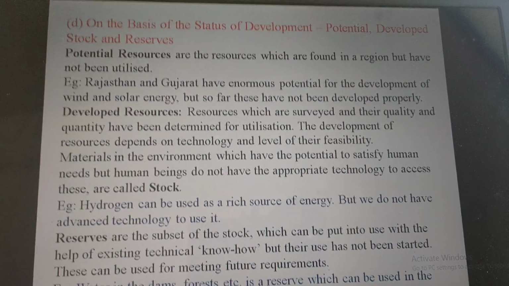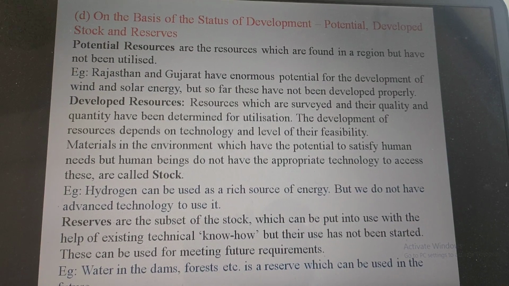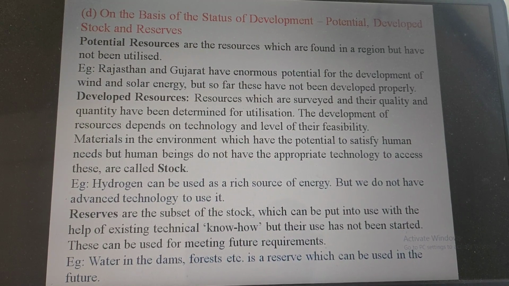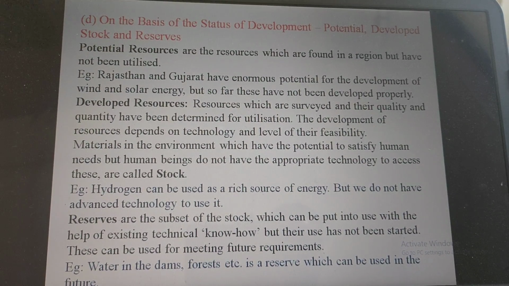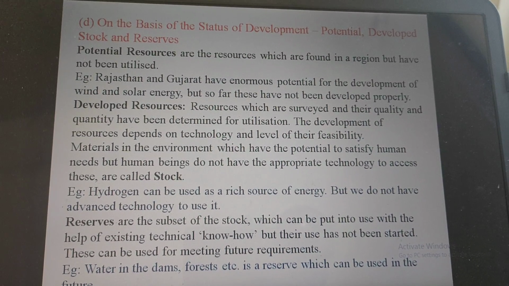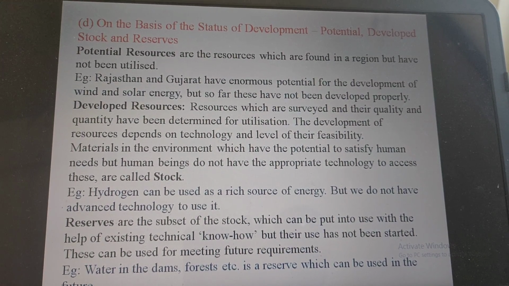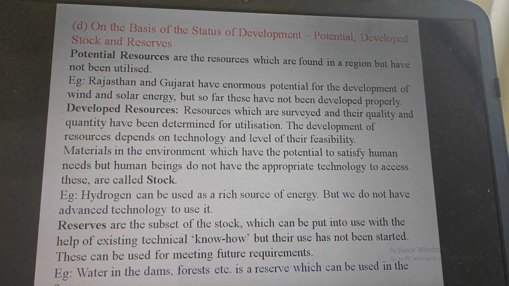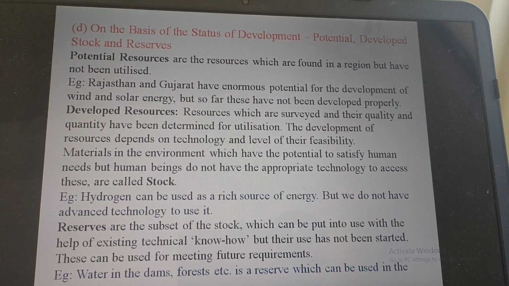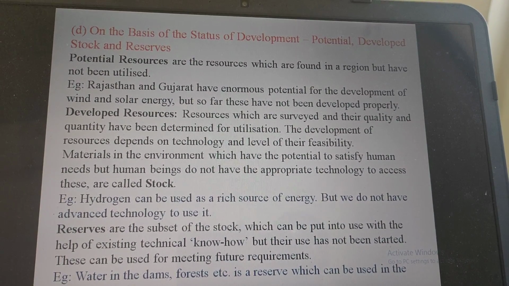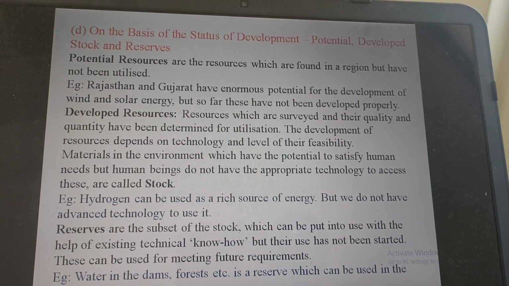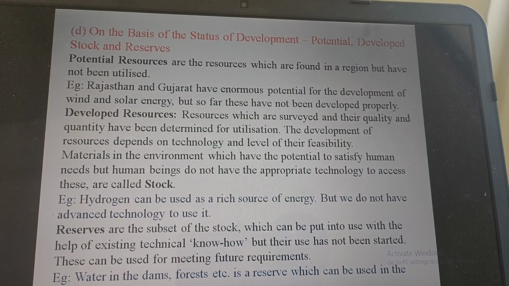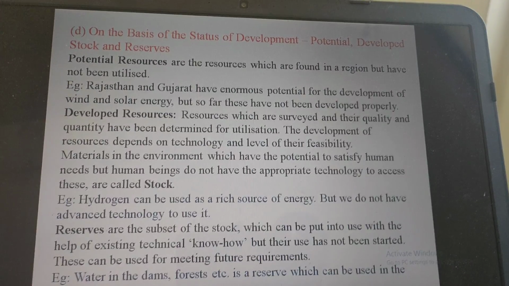Let us move forward. Last, we are going to see the classification on the basis of the status of development, that is potential, developed, stock and reserve. Potential resources are the resources which are found in a region but have not been utilized. Here, these are found in a region, but they have not been utilized. We have not used them properly.